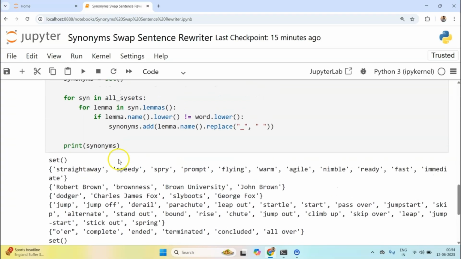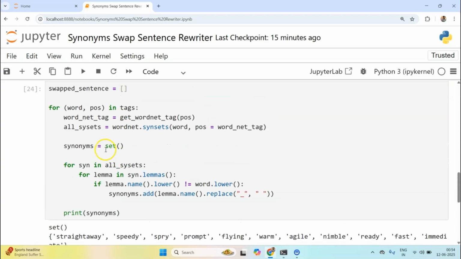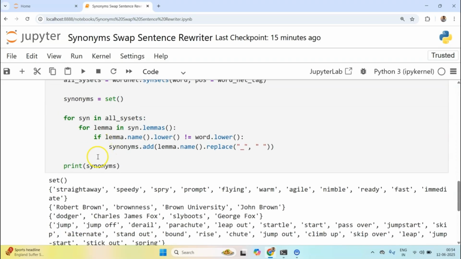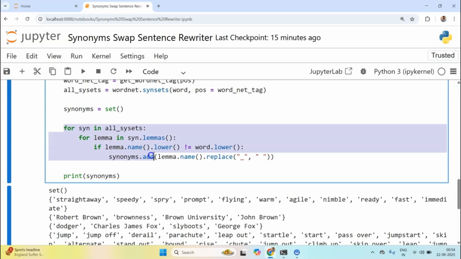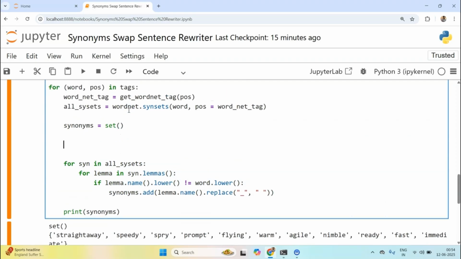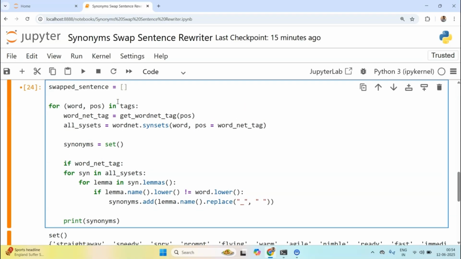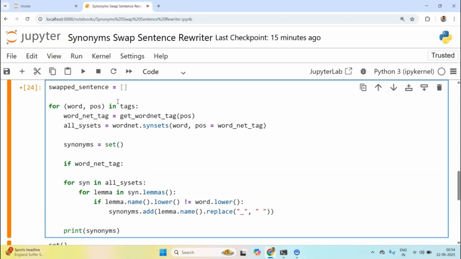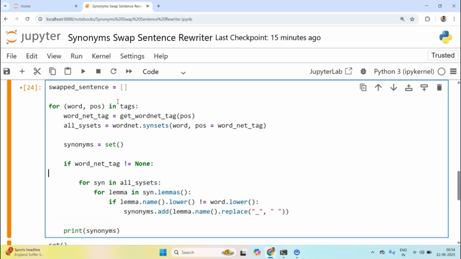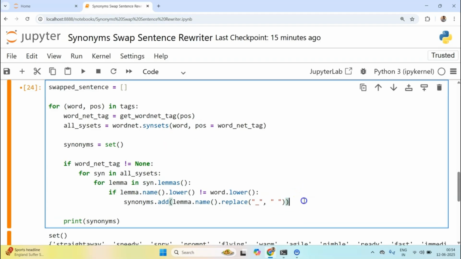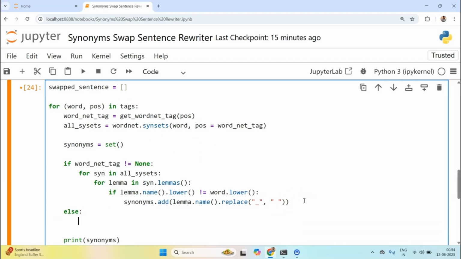Let's run this. Okay, why is it printing an empty set? Oh I see, I only want to do this if wordnet tag is not none. If wordnet tag is not none, I want to look for synonyms, and if it is none, I want to take the exact word.